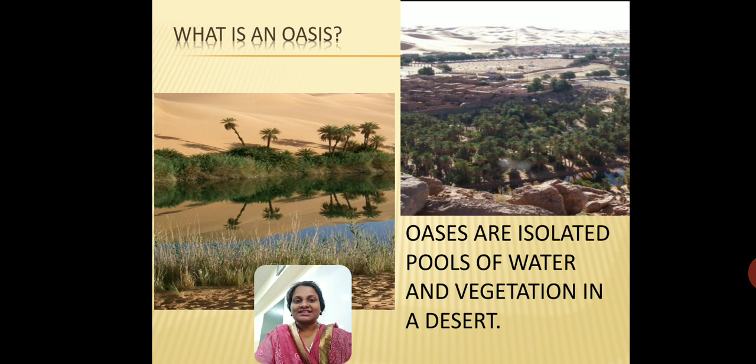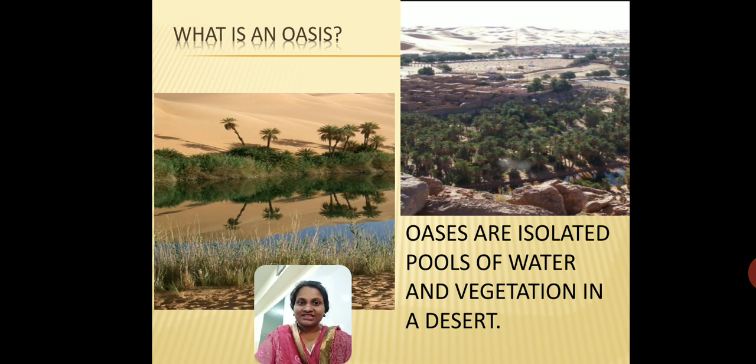Now, as is obvious, an oasis is a place where you have some source of water, and where there's water there will be plants, and you will find animals as well as humans there. So these are the places in the desert. Wherever there is an oasis, you will find a lot of plants growing there, and a lot of human beings settling down there. There are two images which I have shared on screen.